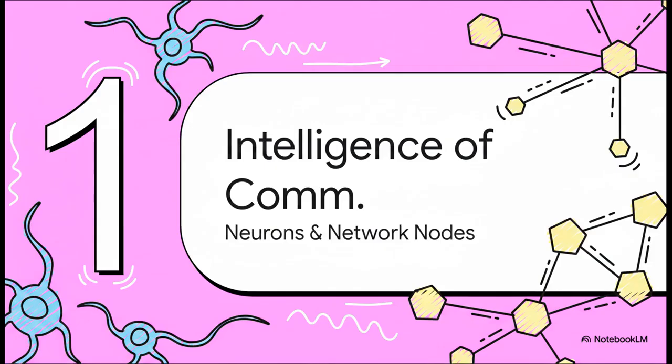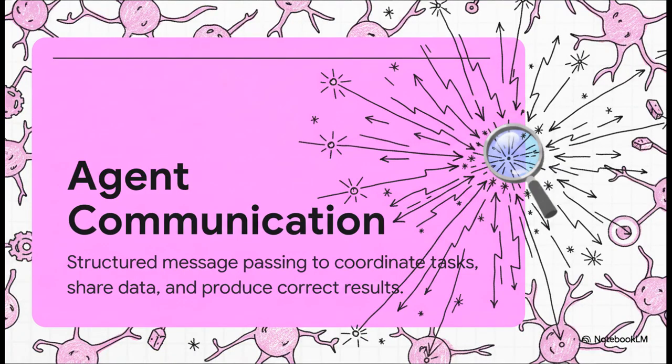What actually happens when agents start firing messages across a complex network? Well, at its core, agent communication is defined as structured message passing between agents to coordinate tasks, share data, and produce correct results. Think of this vividly, like neurons firing in a human brain. Your brain isn't just one static block, right? It's billions of neurons sending rapid-fire chemical and electrical signals to coordinate everything you do. In an AI system, these distinct agents are the network nodes, and the structured messages they pass are the vital signals aligning them toward a single goal.